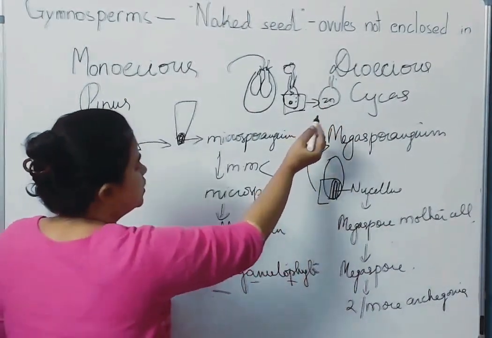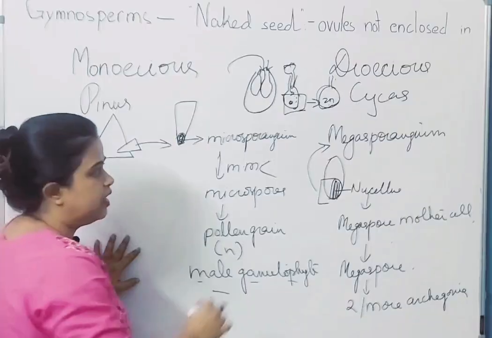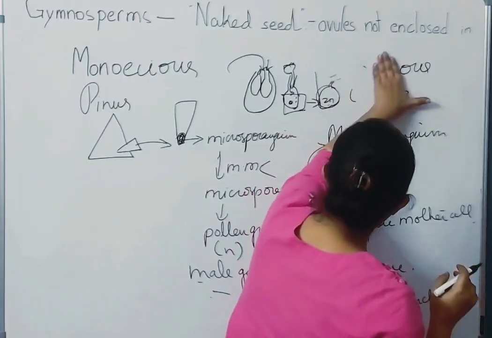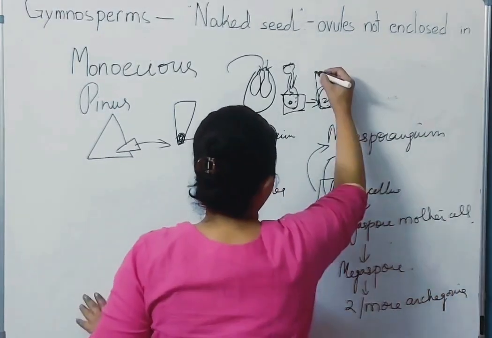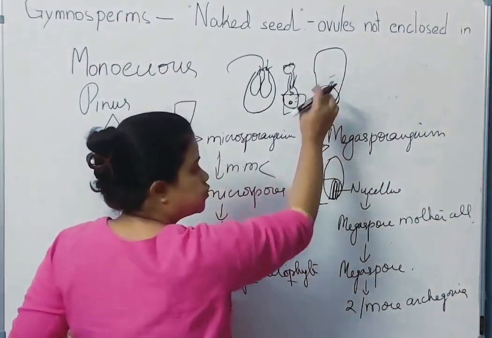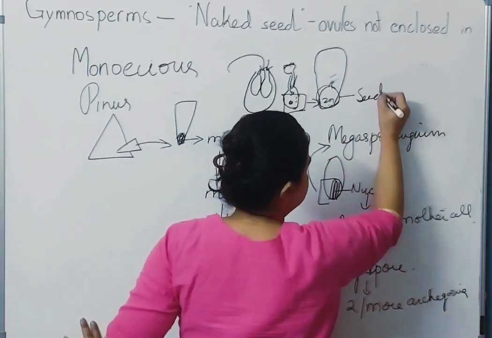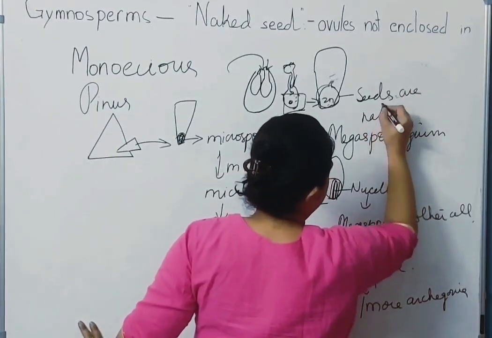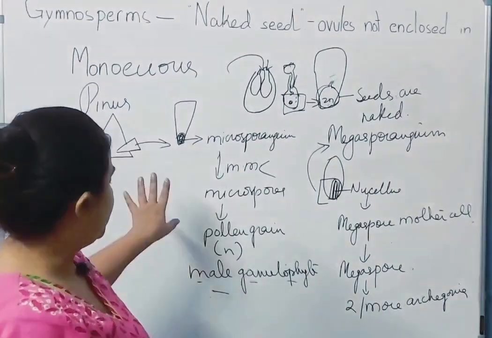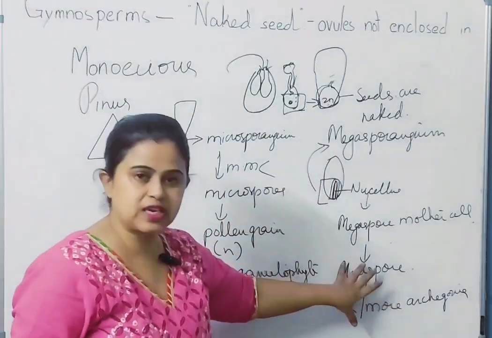Now this zygote is enclosed within the ovule, लेकिन ovule के बाहर कोई ovary नहीं है. Here the seed is formed. The zygote slowly develops and differentiates into the seed, and this is the sporophyll which is still attached to the sporophyll. Okay, यहाँ पे ovary as such नहीं है. That is why the seeds are naked. Clear है? So am I able to explain to you कि यहाँ पे microspores, megaspores कैसे form होते हैं?